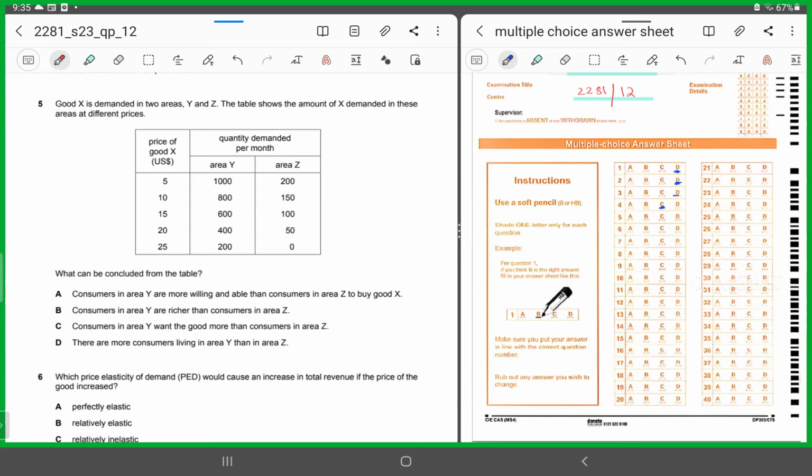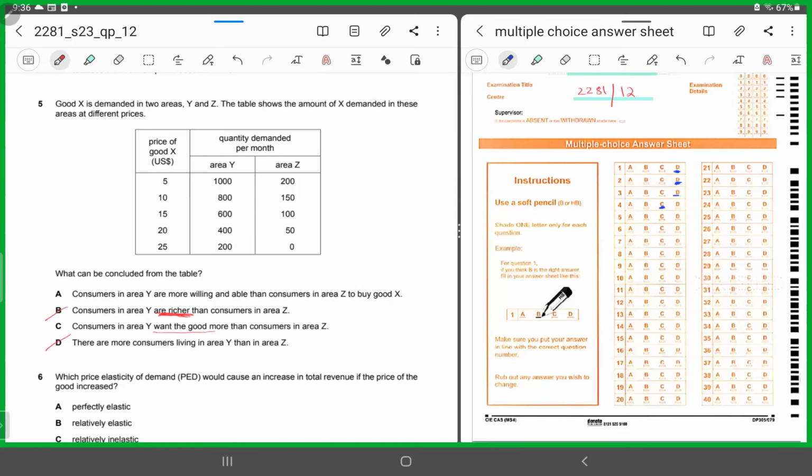B says consumers in area Y are richer than consumers in area Z. There's nothing in the table which suggests that they are richer. Yes, you can look at the stats and they say in area Y the quantity demanded is more, but that doesn't depict that they are richer. Option C says consumers in area Y want the good more than consumers in area Z. D says there are more consumers living in area Y than in area Z. Again, it can be chopped off because it doesn't say that, right?